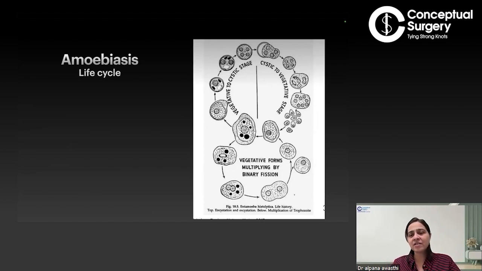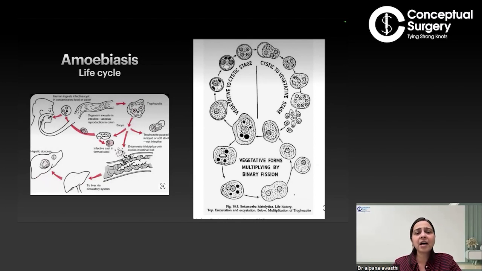Coming to the basic life cycle, as I initially gave you an idea, I'll just show you how the life cycle of the amoeba goes. You have the encystation, the excystation stage, and the multiplication of the trophozoites. And it affects the host, that is human beings: we ingest it, it goes into the intestine, then it causes infection and ulcers. The ulcers can even perforate, or it can form abscesses, even small septic abscesses in the blood stream. It is very difficult.